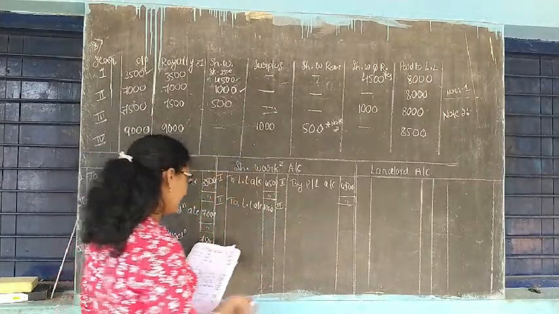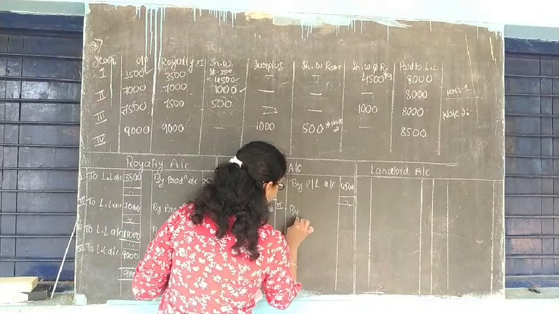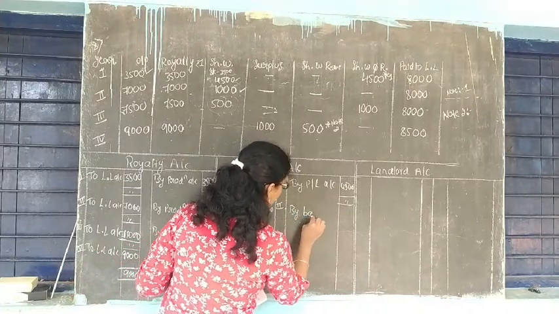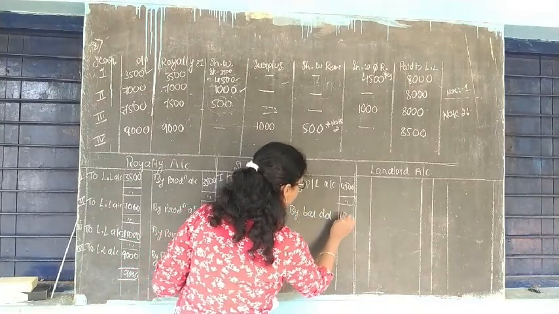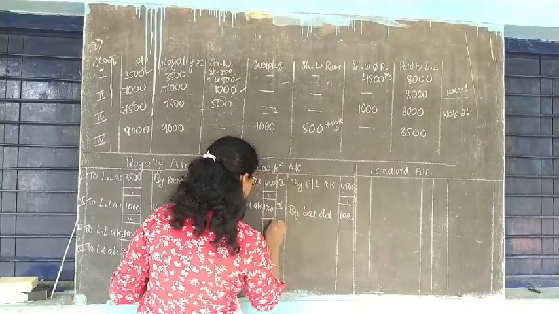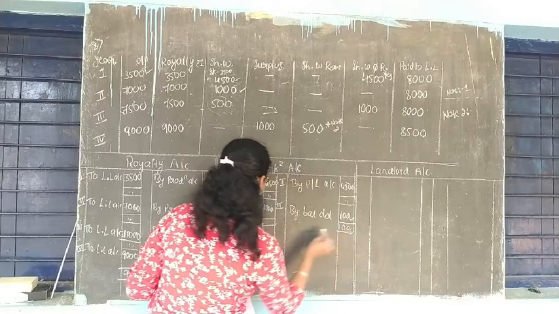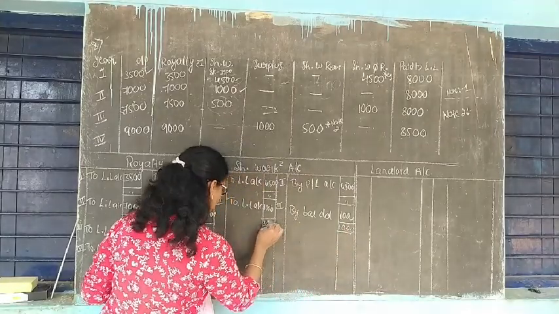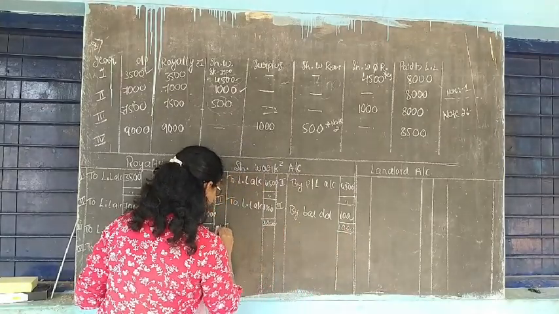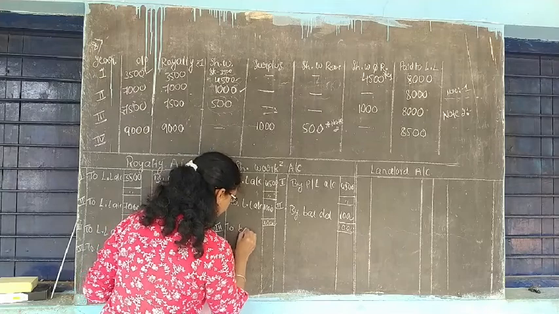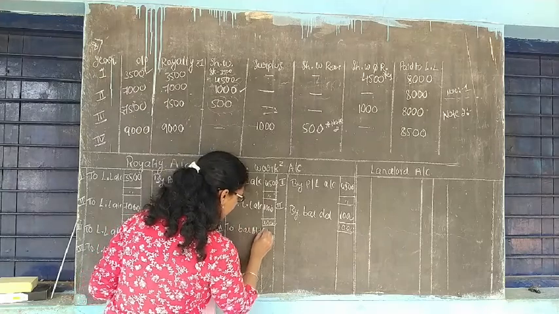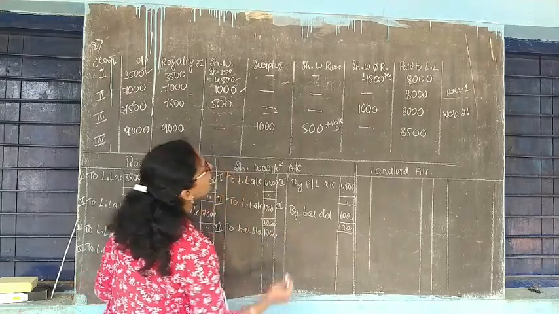And this 1,000 can be recouped next year. So by balance carried down is 1,000. 1,000. 1,000. Next year, to balance brought down is 1,000.